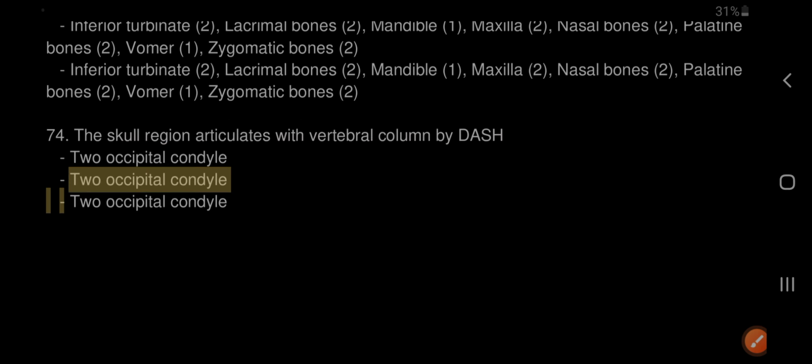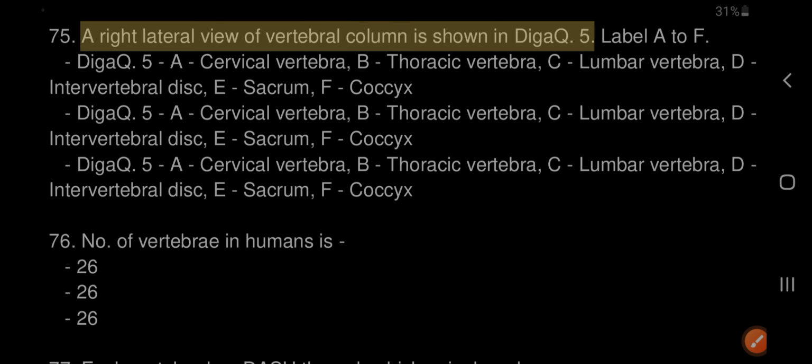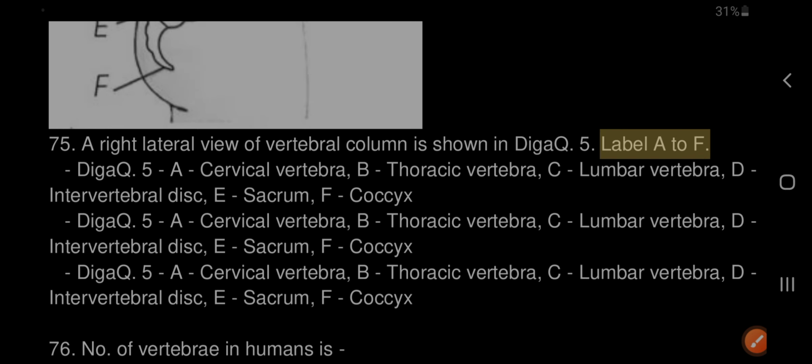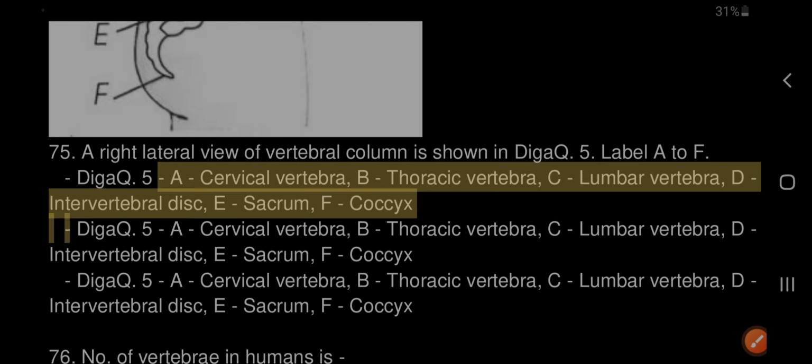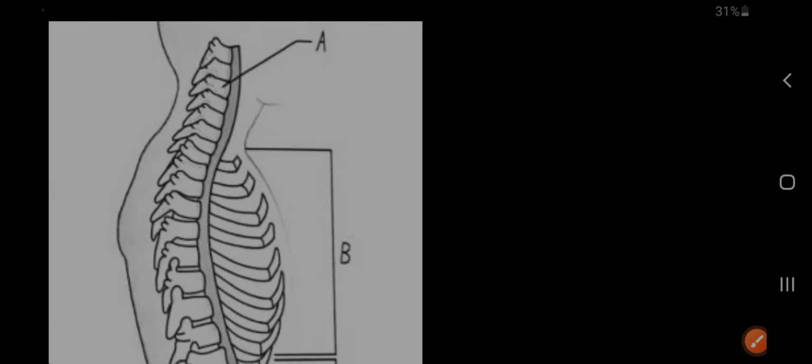75. A right lateral view of the vertebral column is shown in Fig. 5. Label A to F. A, cervical vertebra. B, thoracic vertebra. C, lumbar vertebra. D, intervertebral disc. E, sacrum. F, coccyx.